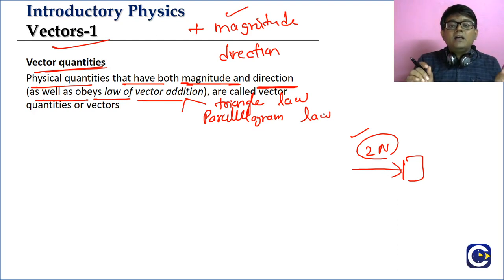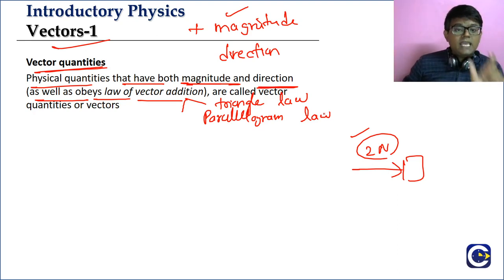If it doesn't, then even though there are some physical quantities which may have direction and magnitude, we are not going to be calling them vectors. Having magnitude and direction alone is not going to be a sufficient condition. It should also satisfy the vector law of addition. If it satisfies that, then we will be calling it a vector.